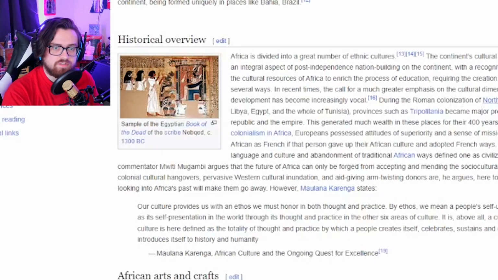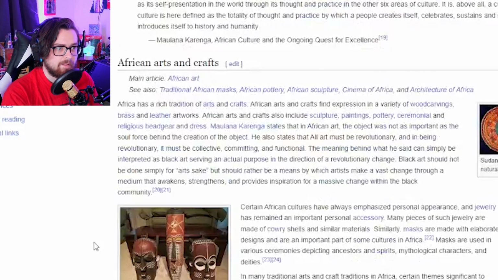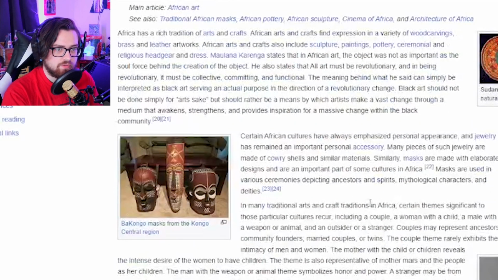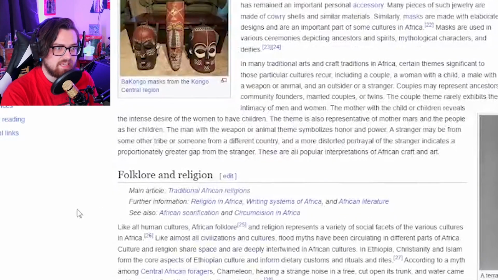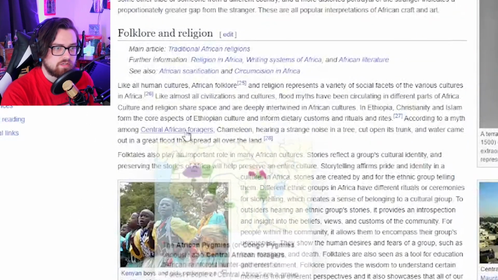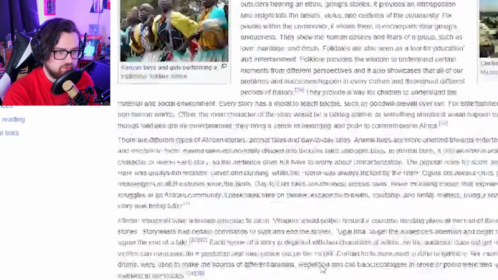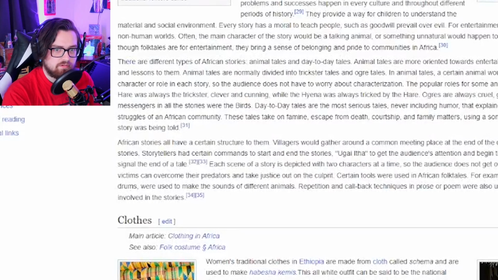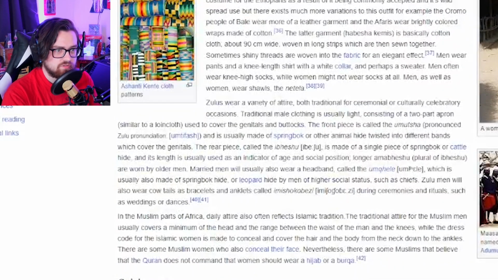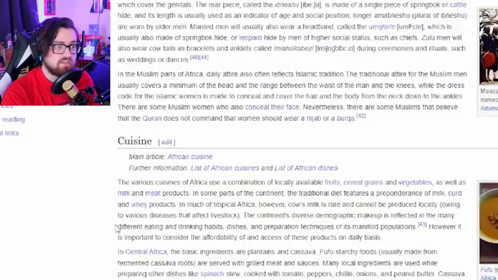During the Roman colonization of North Africa, Kenyan social, African arts and crafts, sculpture, paintings, religious headgear and dress, no. Last accessory. If we can get to like arrowheads, folklore. If we could get to arrowheads, then maybe there would be something here. Clothes. Cuisine. Cuisine might be good.